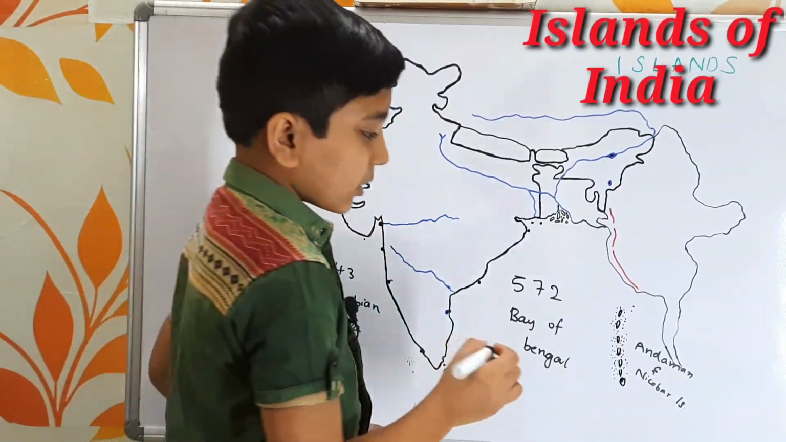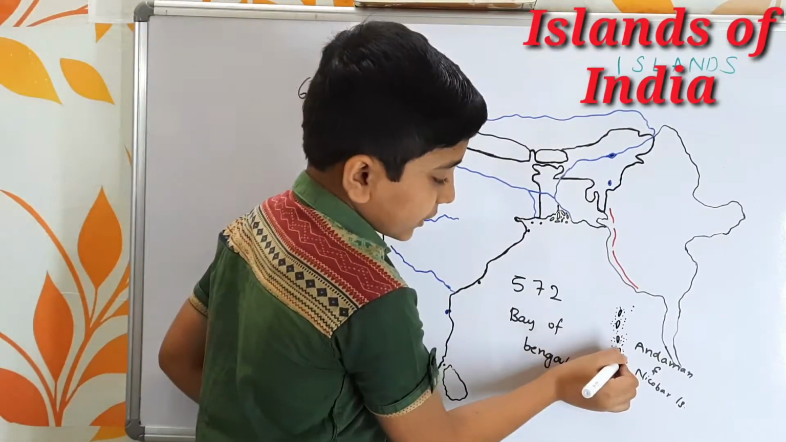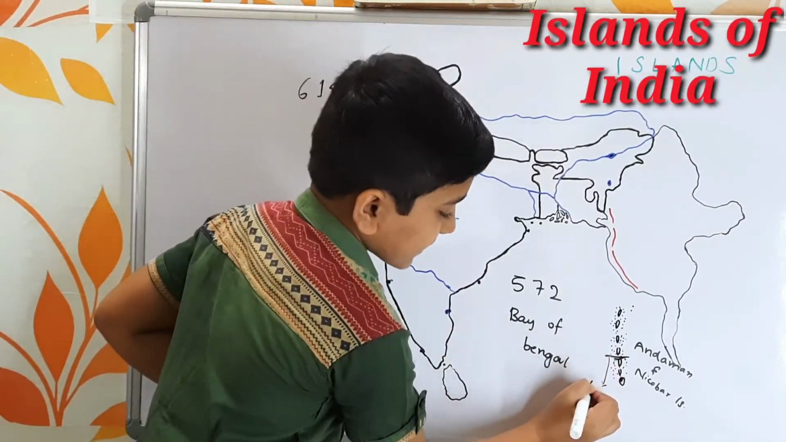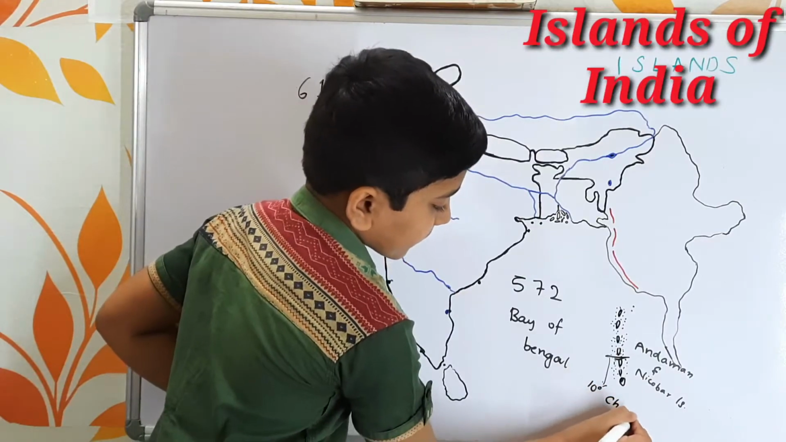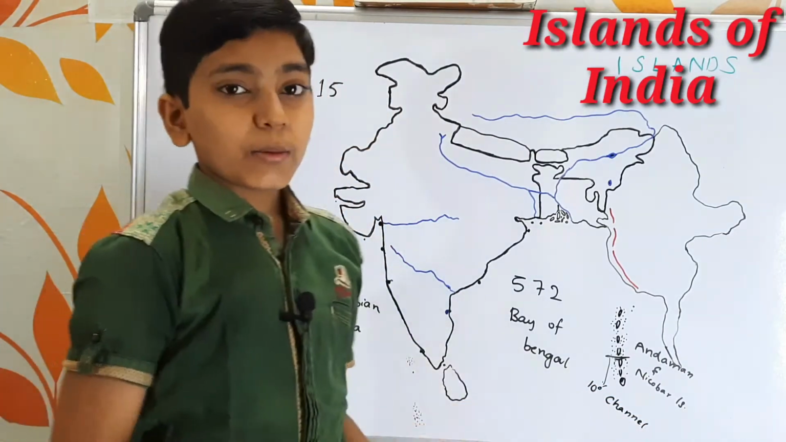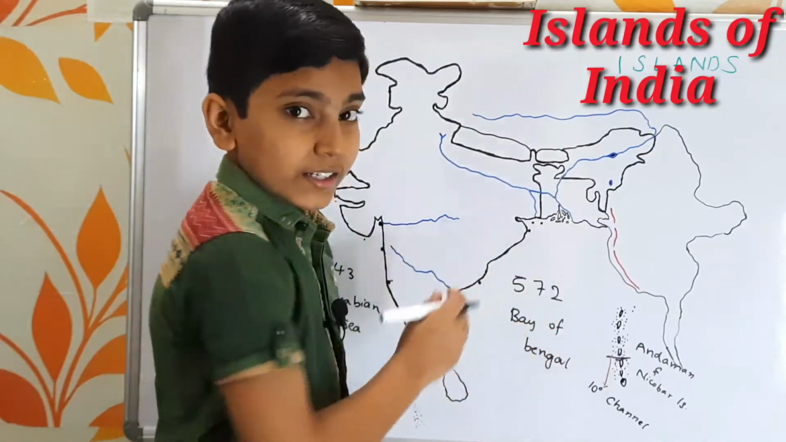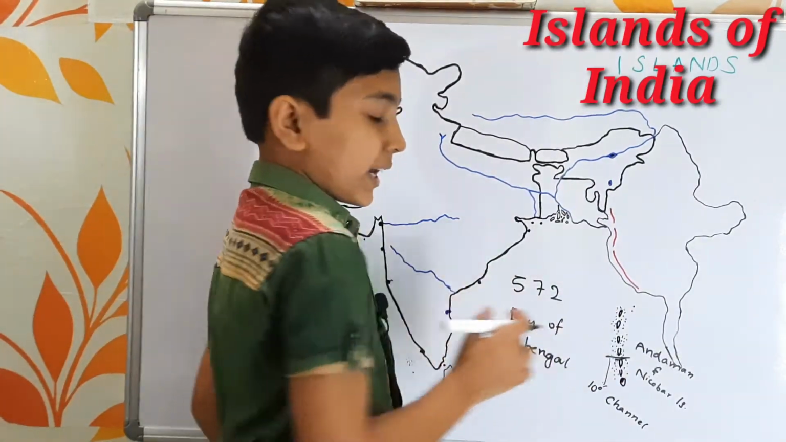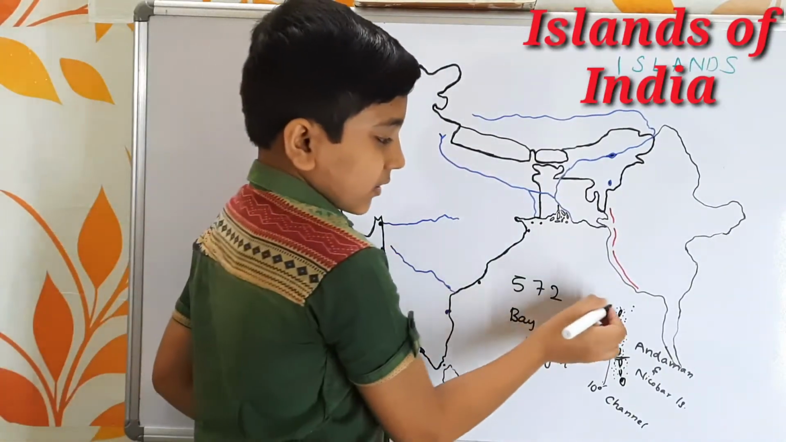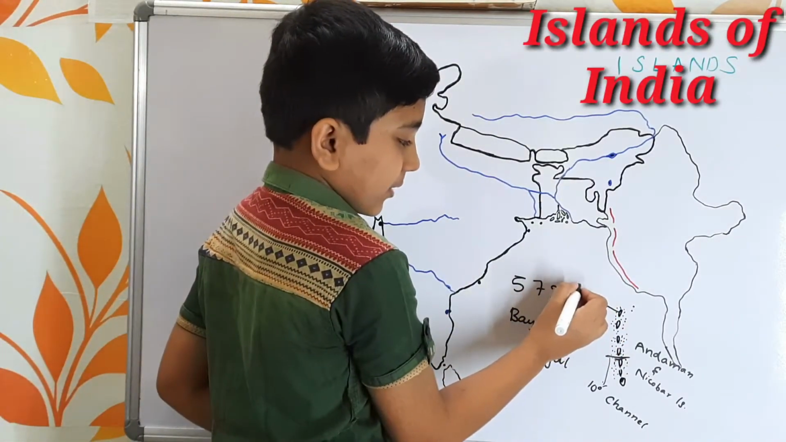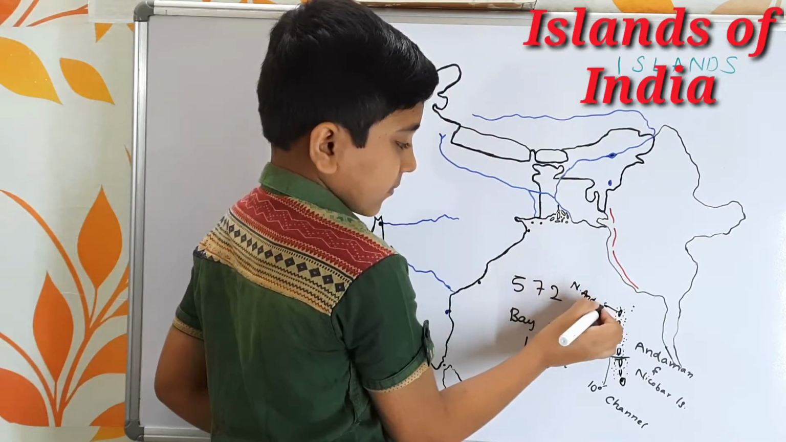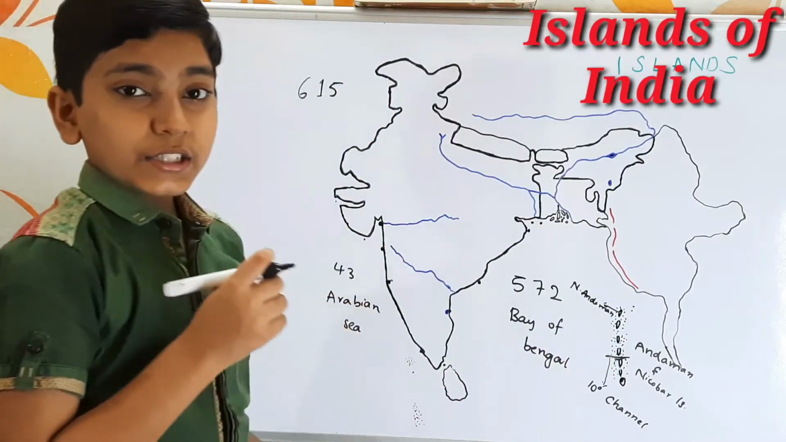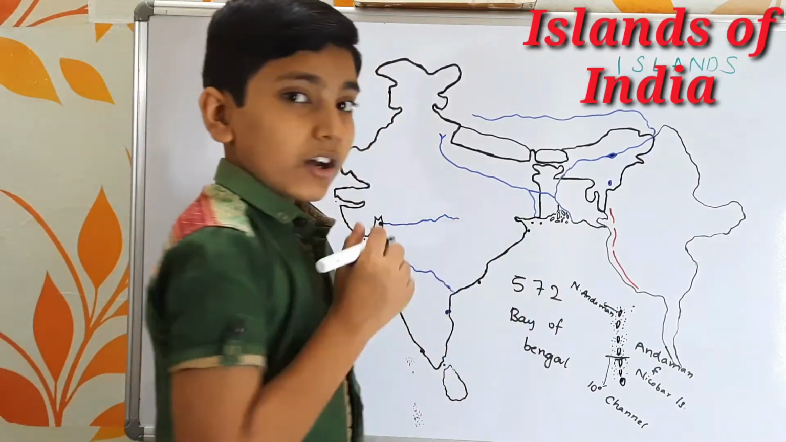The Andaman and Nicobar Islands can be divided into two by the 10-degree channel. This line is the 10-degree channel, which divides the Andaman and Nicobar Islands into two. The northern one is the Andaman Islands and the southern one is the Nicobar Islands. In the Andaman Islands, the first important island is the North Andaman, which is situated towards the north, so it is called the North Andaman.